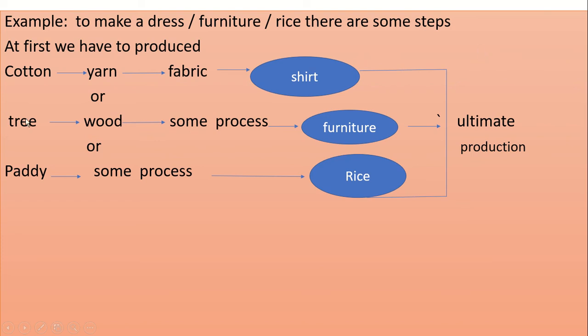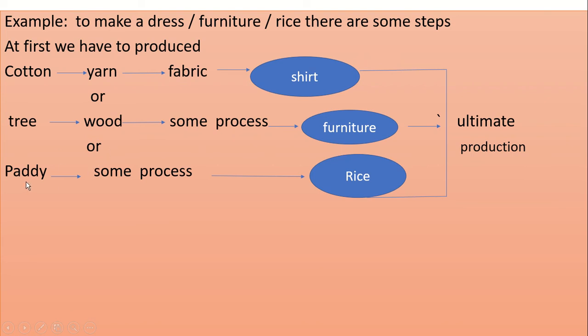Then like this, from tree, then wood, then some process, and then we will get the final product, that is furniture. And then the consumer uses this final furniture. In this case also, to transform tree into furniture there are some processes, and for each process we have to pay money.